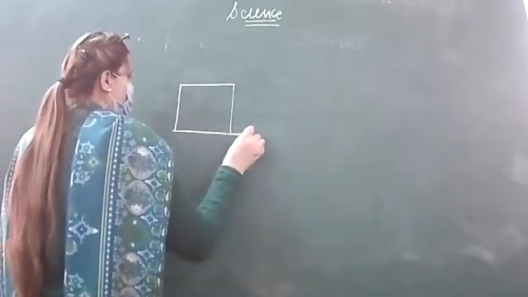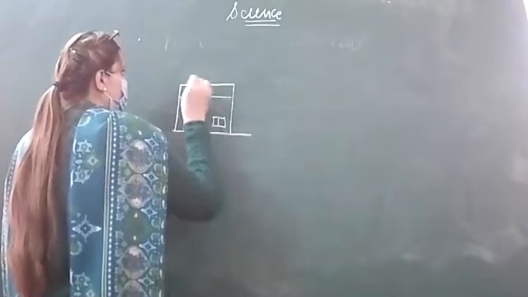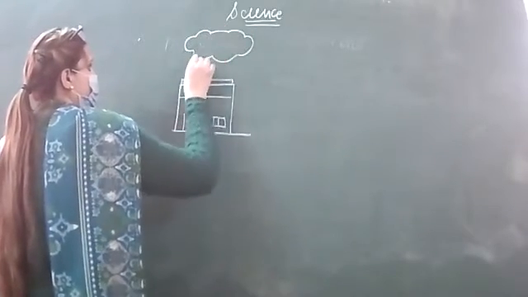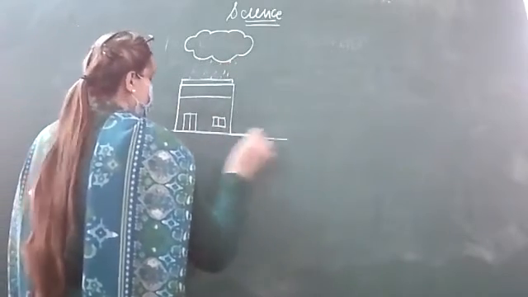So here goes the diagram. These are the clouds, and this is ground level.